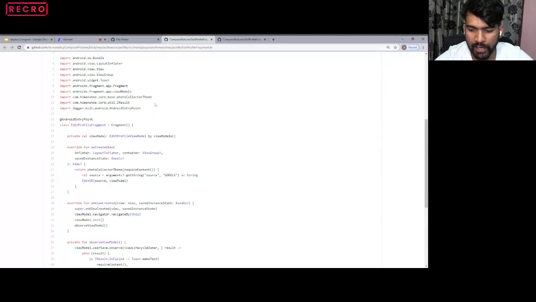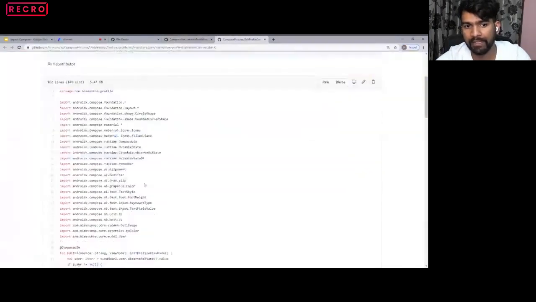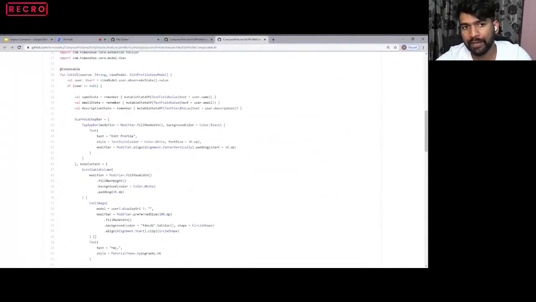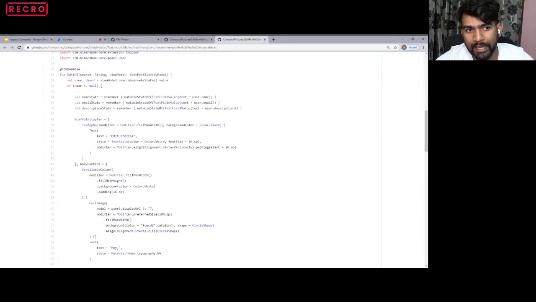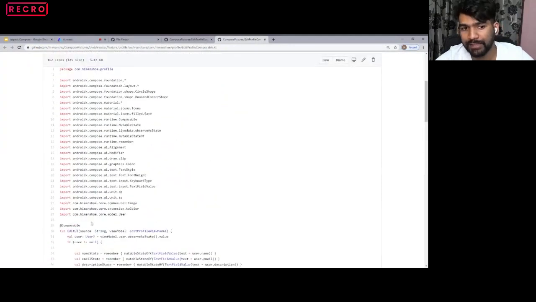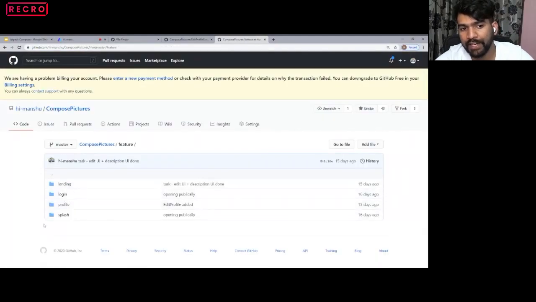Coming back to Hitanshu, see this code for once. I have this edit profile fragment, and here I have just created my themes, and I have passed on my own composable edit UI. Now this edit UI, I have declared somewhere else, and this is how I have written the code. So this edit UI is not responsible for getting accessed by another module. This is how I have kept my fragments. If I show you my project structure, these individual modules are my individual fragments. So I have kept the separations differently, but we can do it.